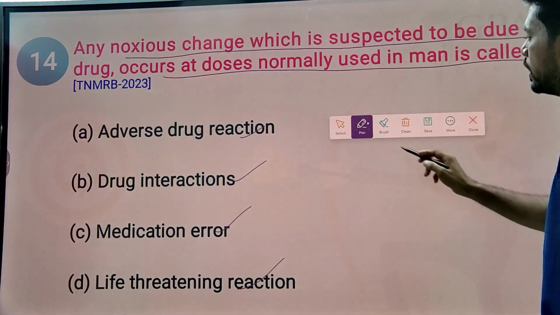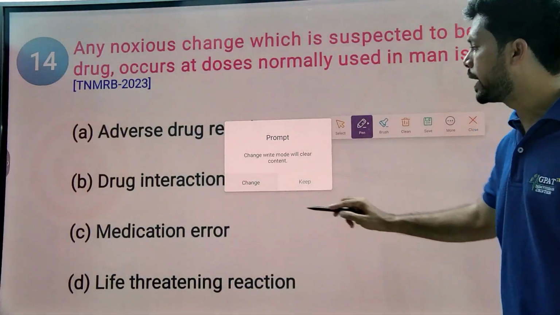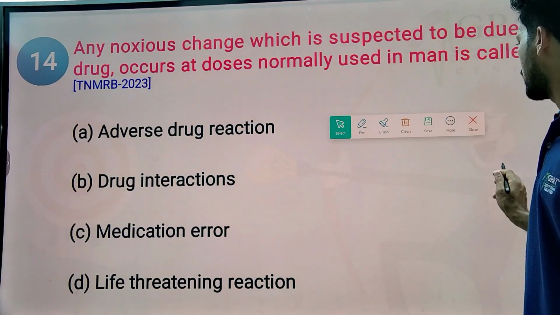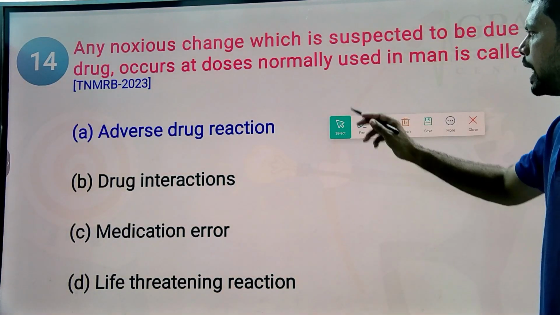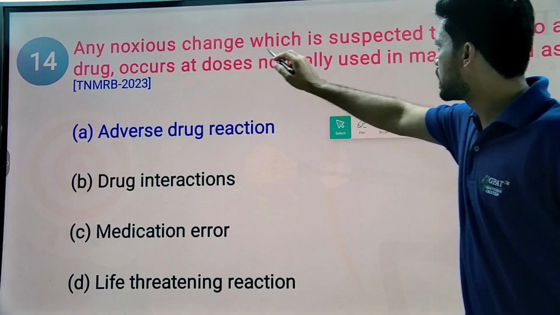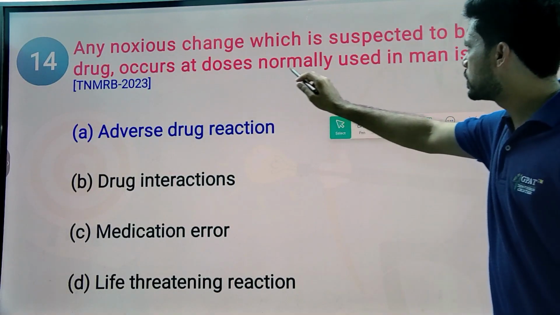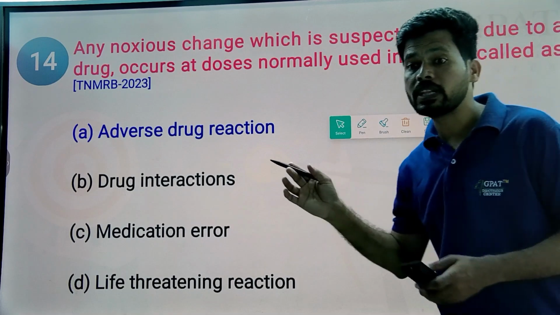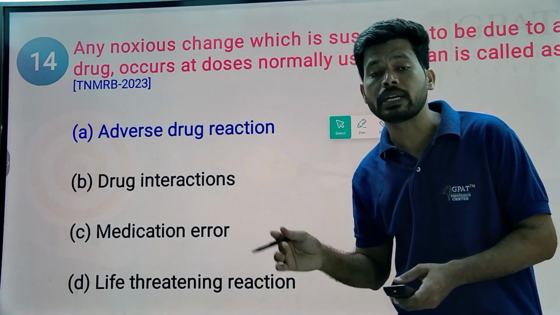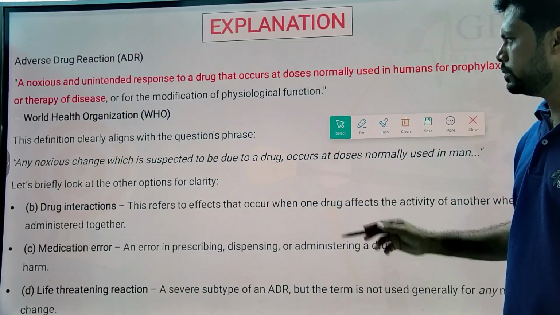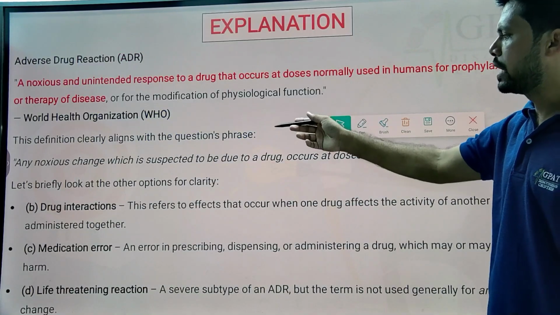It may be a type of allergic reaction. Sometimes it may be an idiosyncratic reaction, that is, there is no specific reason for that reaction. So the answer is very simply adverse drug reaction: a noxious change suspected to be due to a drug, occurring at doses normally used in man. Even this type of adverse drug reaction occurs at normal doses. So this is simply about the adverse drug reaction.